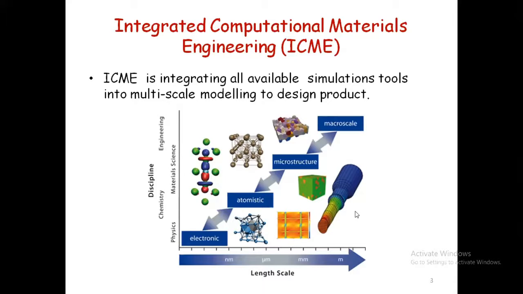Or if I want to modify something, that is also possible to do during the process. In integrated computational materials engineering, people understood that, so they used all these concepts to design the product, and they decided to use simulation tools at each step.